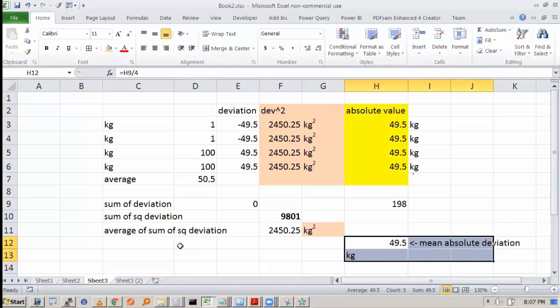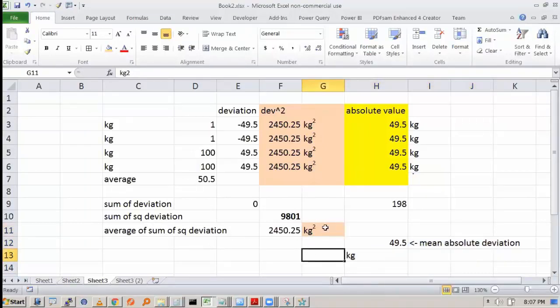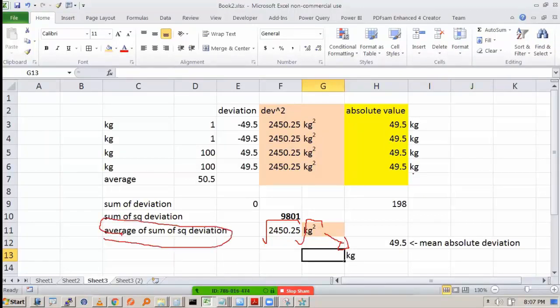However, the average of sum of square deviation has a unit of kg square. How can I convert from kg square to kg? What we can do is take the square root of kg square. If I take the square root of kg square, it will become kg, right? So if I take the square root of the average of sum of square deviation, the unit will be in kg. And this average of sum of square deviation was nothing but the variance. If I take the root of variance, you know that it will become the standard deviation. So that is the reason that we have standard deviation.